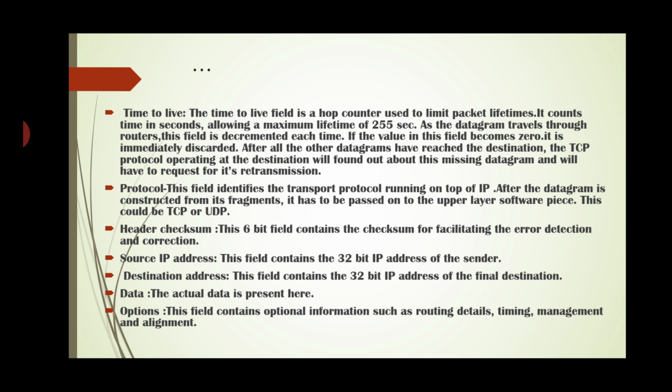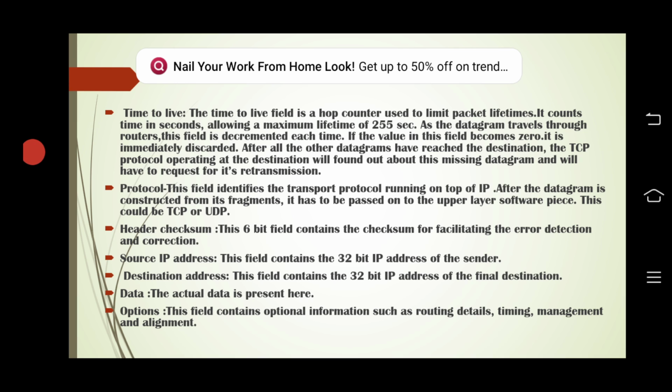After all other datagrams have reached the destination, the TCP protocol operating at the destination will find out about this missing datagram and will have to request its retransmission. Protocol. This field identifies the transport protocol running on top of IP after the datagram is constructed from its fragments. It has to be passed on to the upper layer software piece. This could be TCP or UDP.